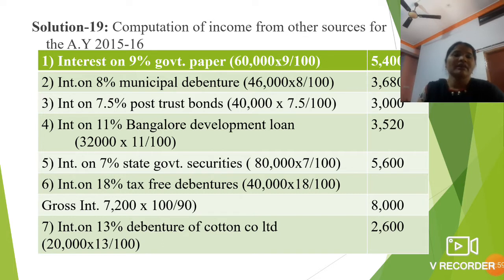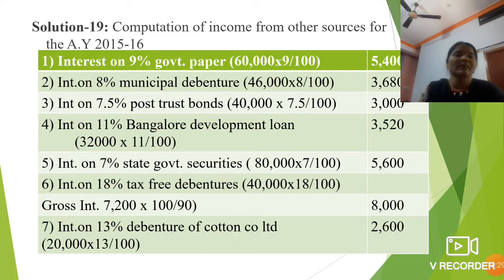Another one is interest on 11% Bengaluru development loan. That is an amount of 32,000 into 11%, which means 3,520. The fifth one is interest on 7% state government securities, given in the question only. 80,000 into 7% means here the amount is 5,600. Another one, the sixth one, is interest on 18% tax free